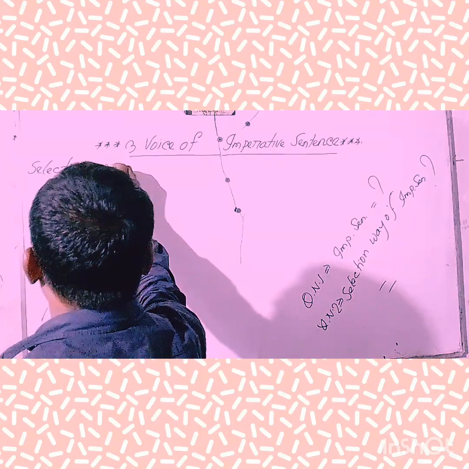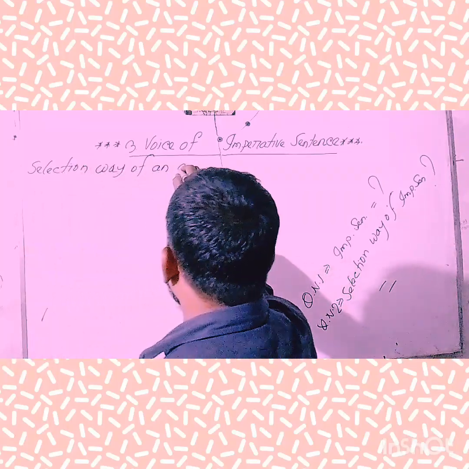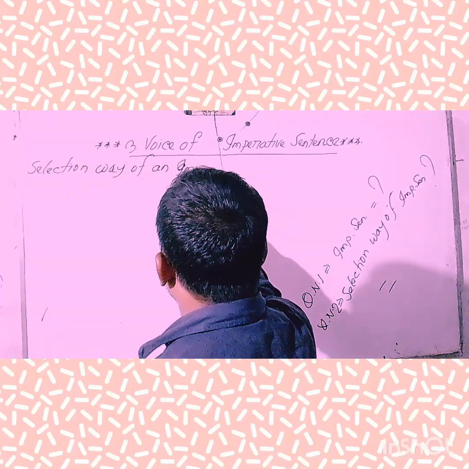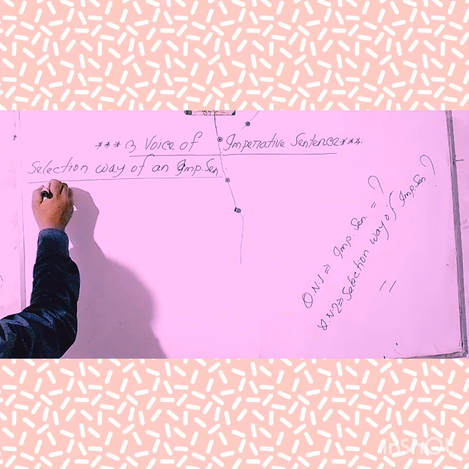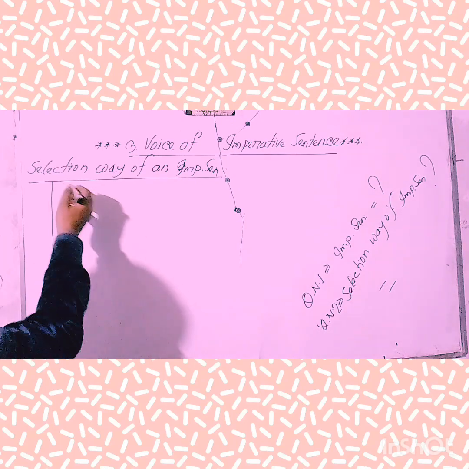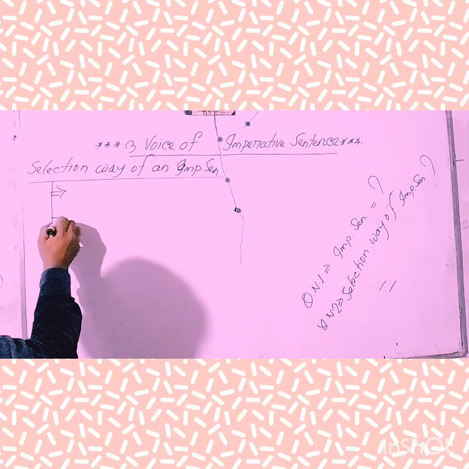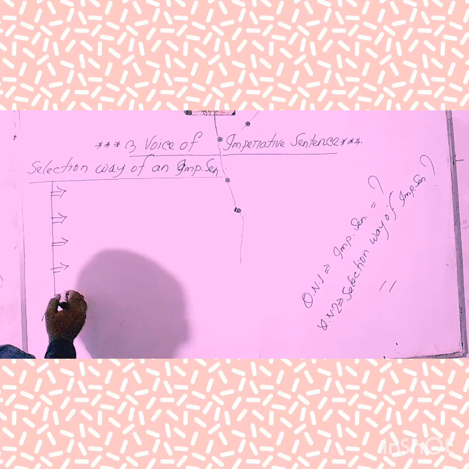Selection of an imperative sentence. Can you guess how many ways we can select an imperative sentence? We can select an imperative sentence in at least 7 ways. Number one, two, three, four, five, six, seven.